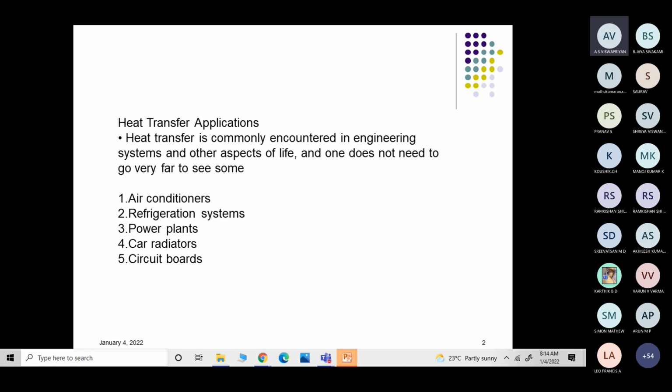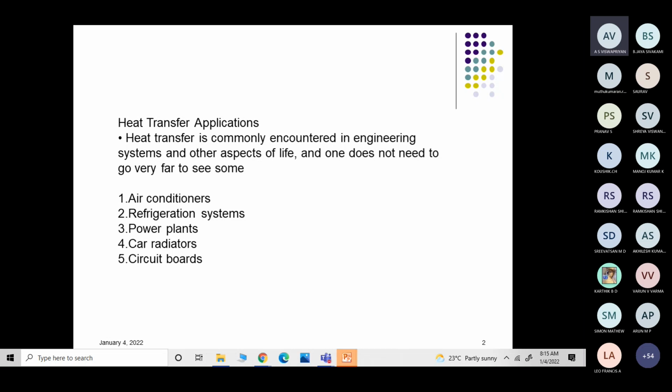But suppose after 1 or 2 months you have offline classes, then you are supposed to bring it for the CAT 2 examination as well as the term end examination. Photocopies will not be allowed for the examination, only the heat transfer data book, just like the design data book. For the design of transmission systems and design of machine elements, you have a design data book. Similarly, here you will have the heat transfer data book, because it's very difficult for you to memorize those 200 or 250 formulae which you will be using for the various numericals in this particular subject. So all of you please buy that heat transfer data book by CP Gopal Raman.